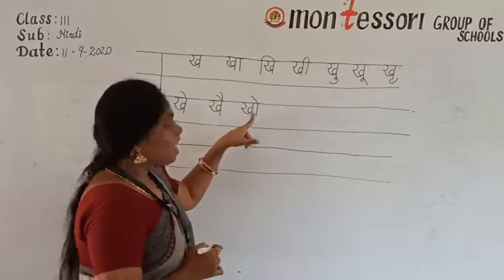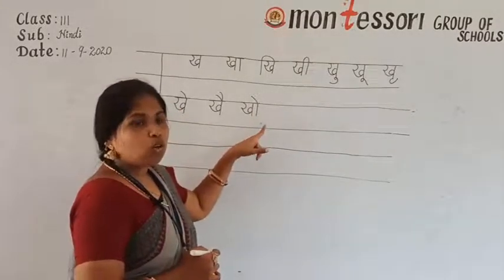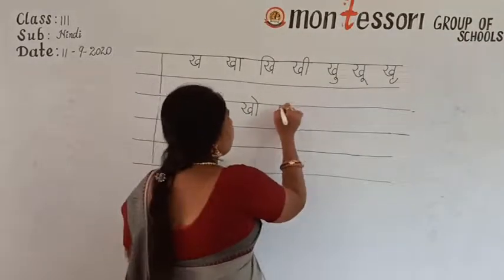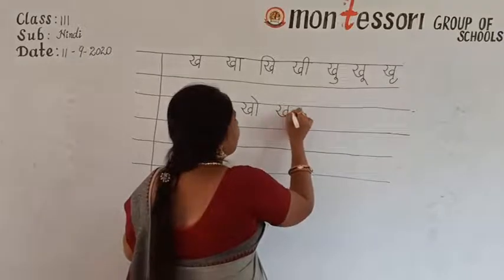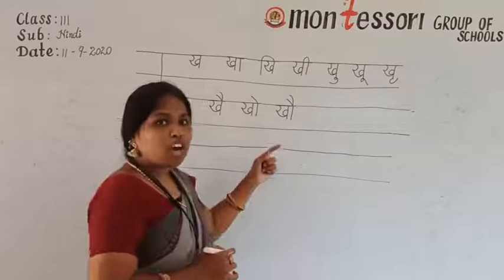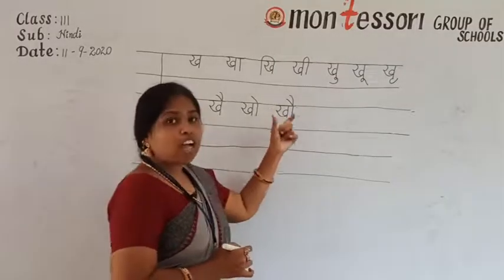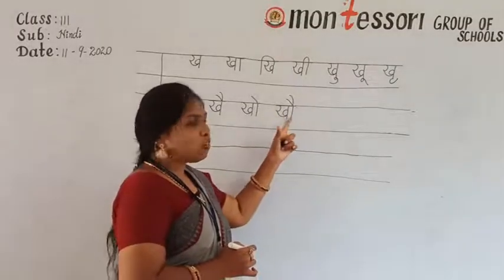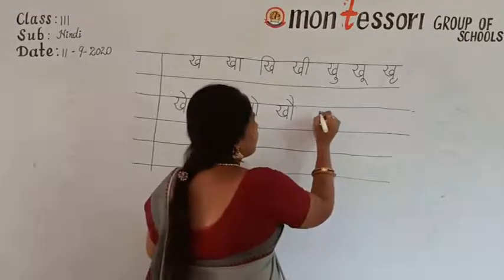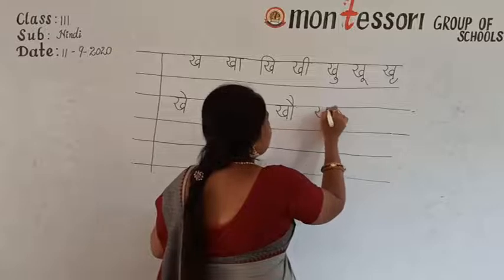Okay, children? Kha, o ki matra, kho. Kha and o. These are long vowels. Kha and o, kho. Then next, give a finger gap. Then write kha, au ki matra. Kha and au, khau. Which sound is it? Au ki matra sound. Kha and au, khau. Then next, give a finger gap.